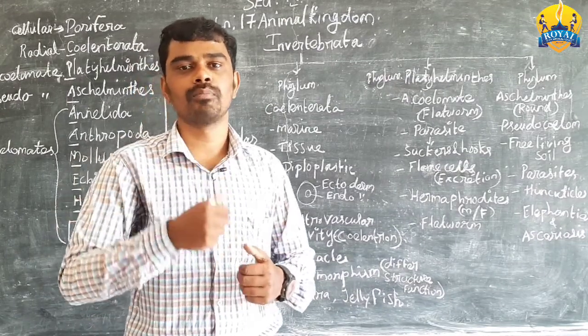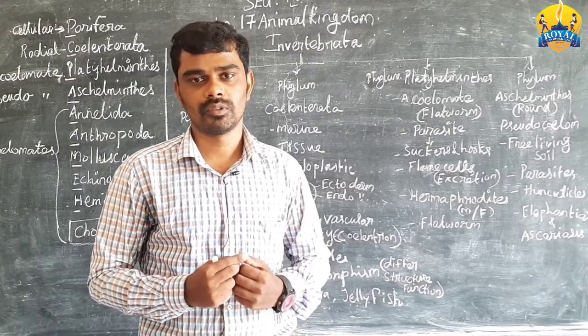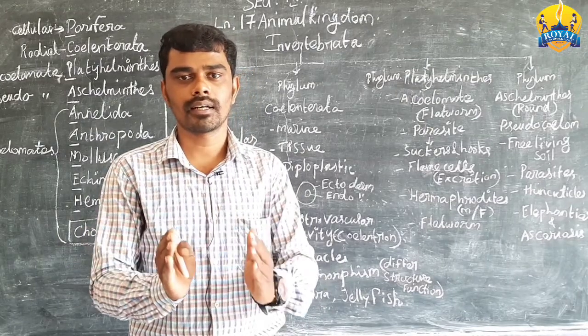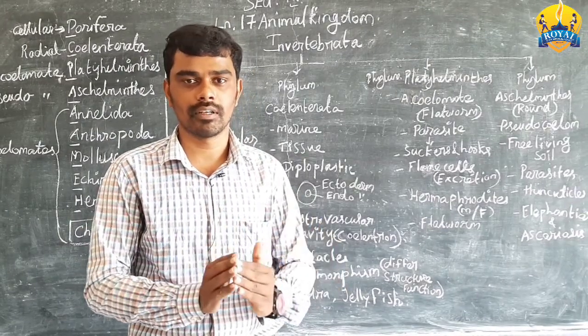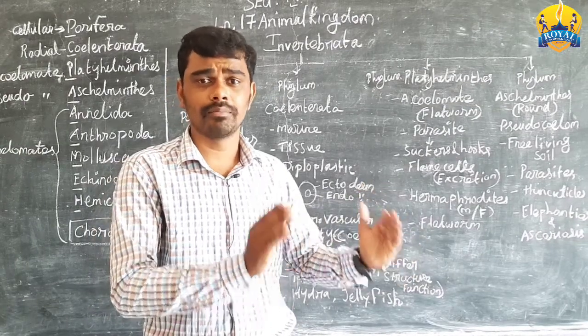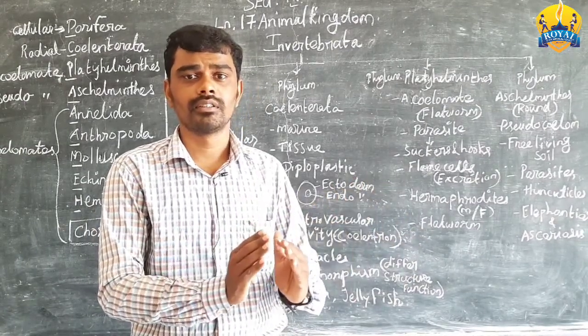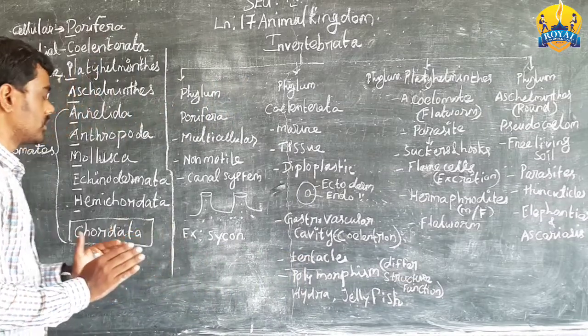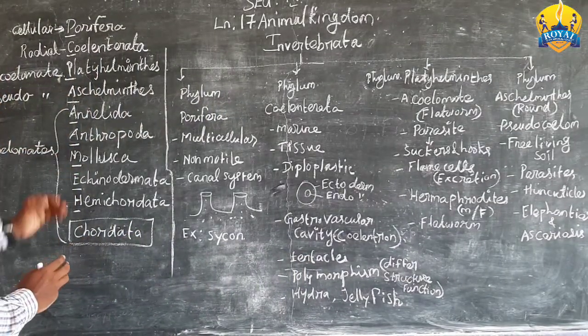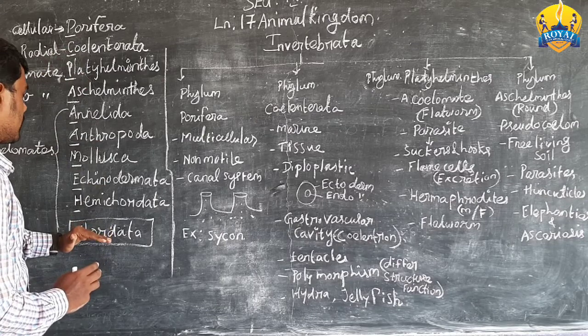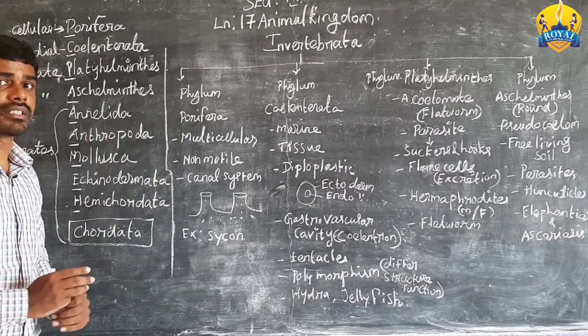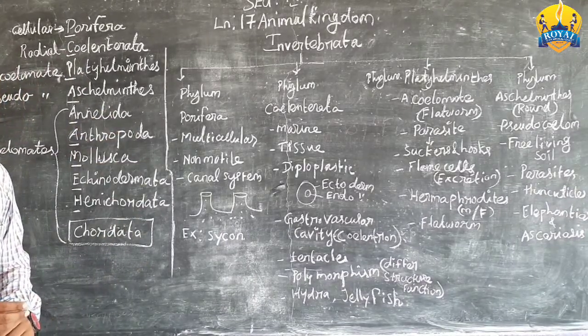And the major thing, the backbone, is developed. So tissues, organs, internal organs all develop, and afterwards finally the backbone, a very important thing, is also developing. That is from phylum Porifera to the chordate. We are going to discuss all these in this session.